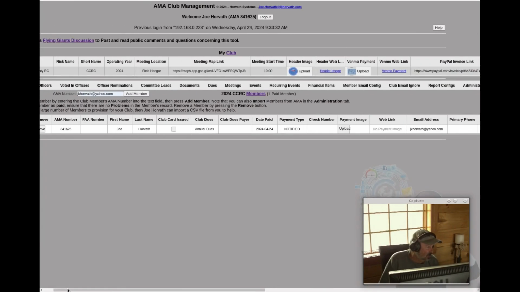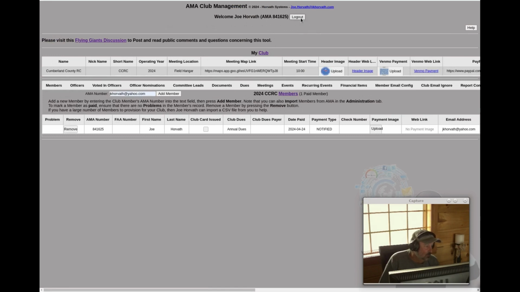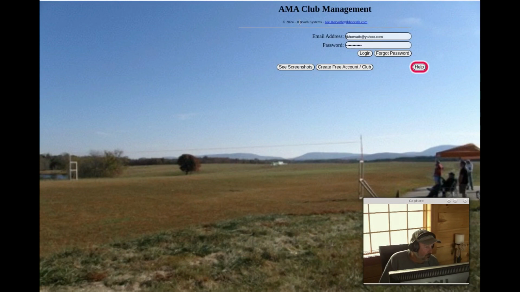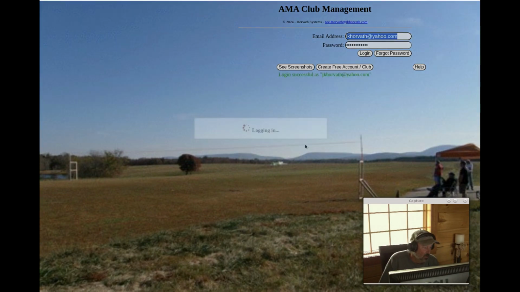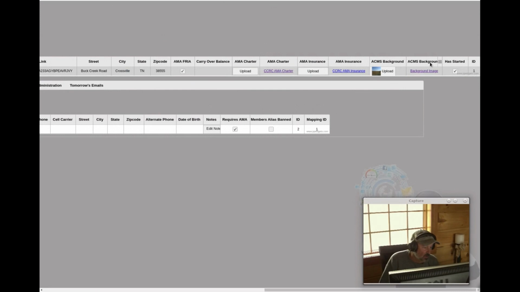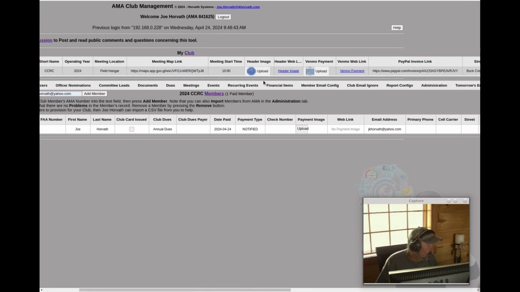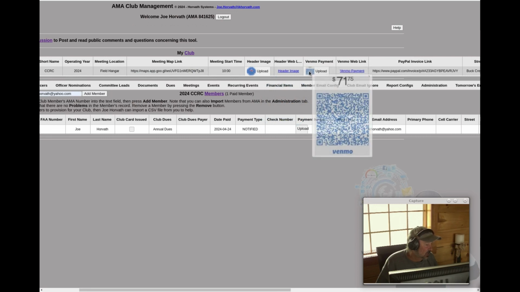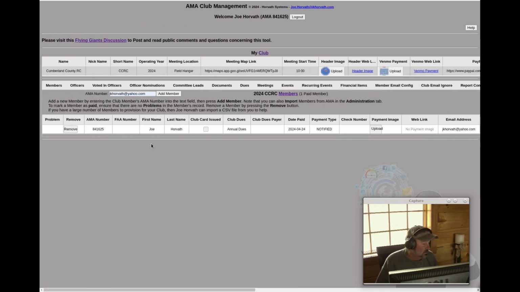So now, for example, when I log out, I get a background of my club rather than a default club. And that's what that's all about. Let's log in again. So when you see over here at the end, ACMS background, that's for the login page. You can even hover over a lot of these links to see what they look like. Okay. And so the next thing is going to be to start addressing the members in the club. I'm going to pick that up on the next podcast.